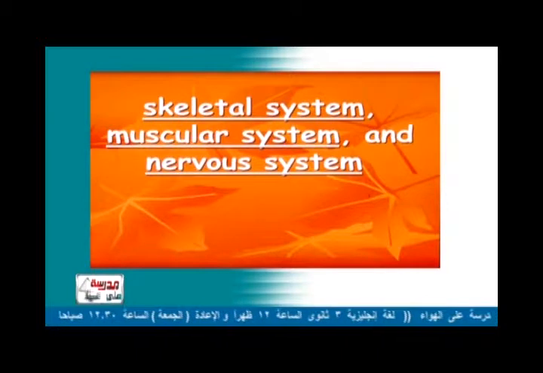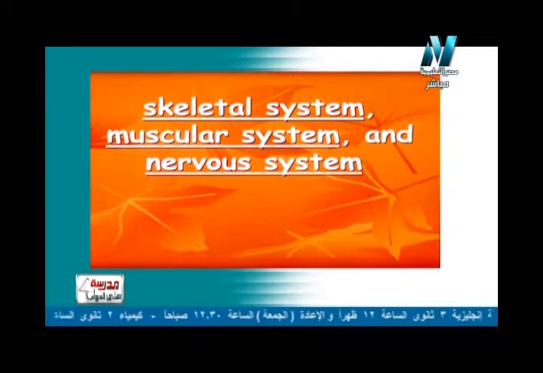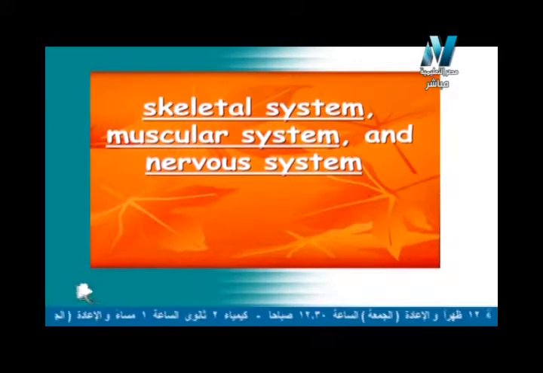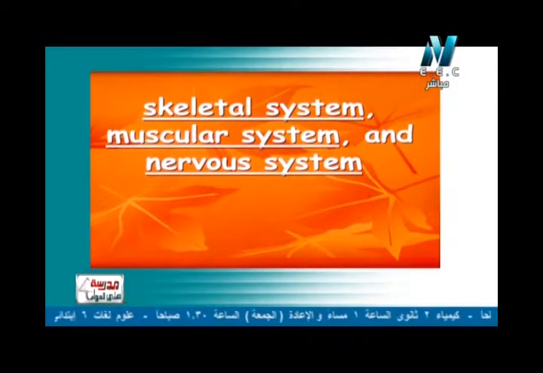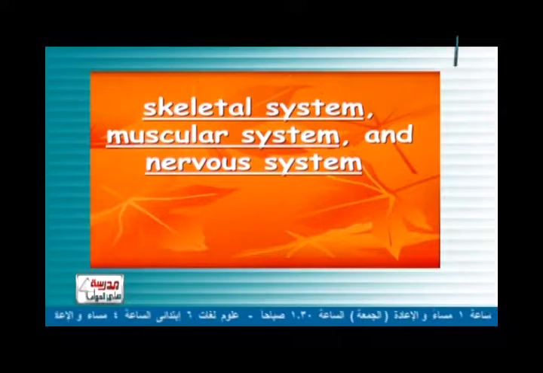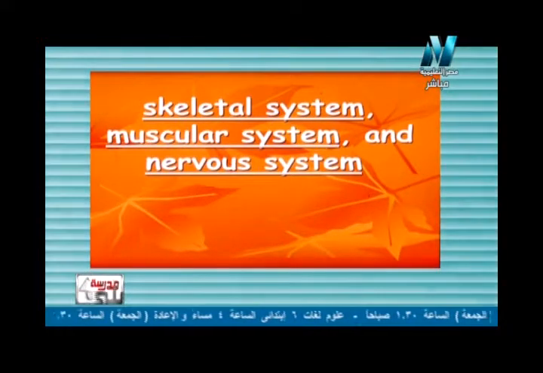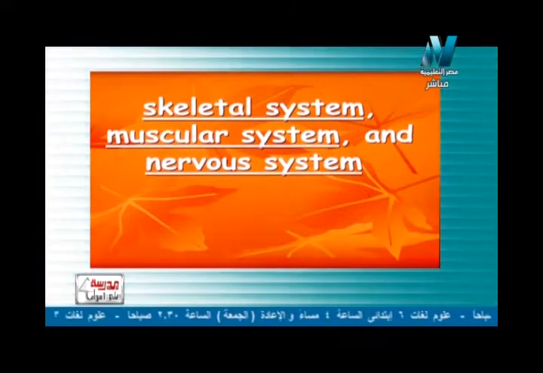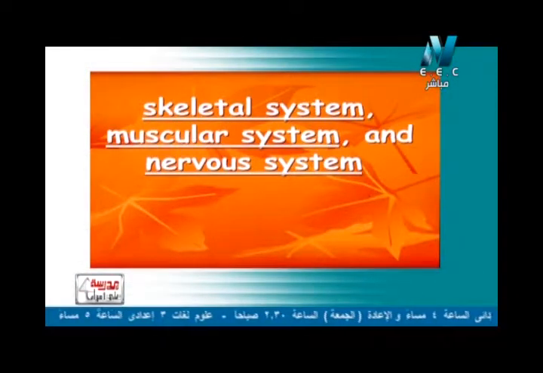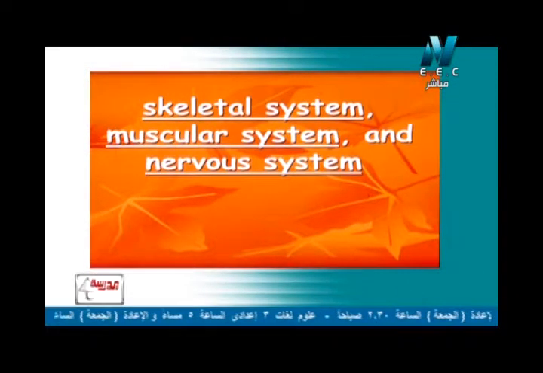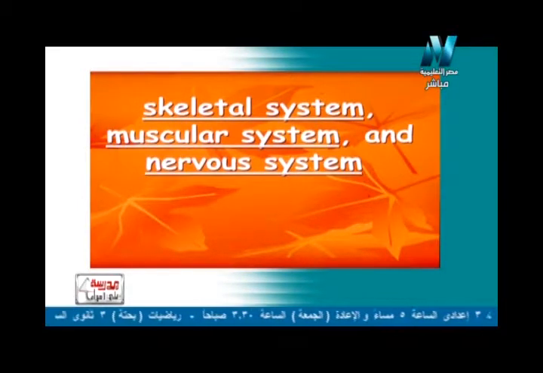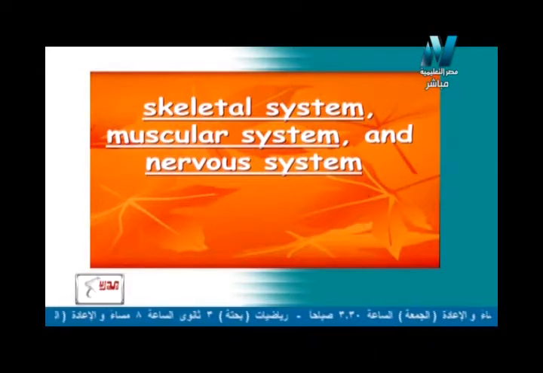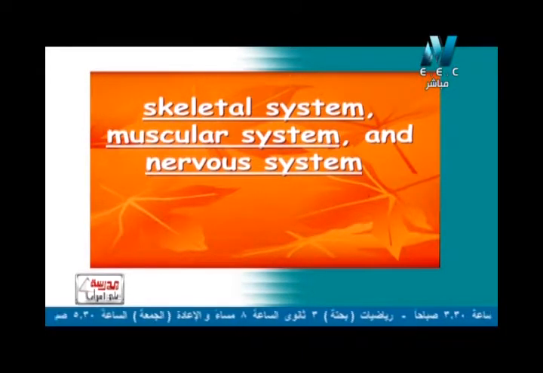So again, we have 3 systems that help in the movement process. Number 1, skeletal system. Number 2, muscular system, and also the participation of nervous system. All of them participate and integrate to help in the movement process.